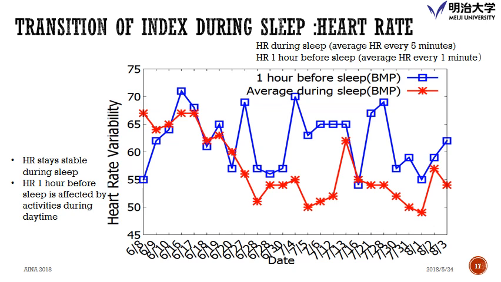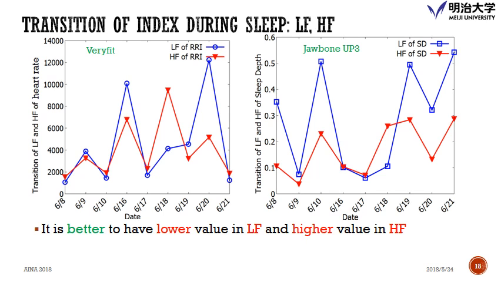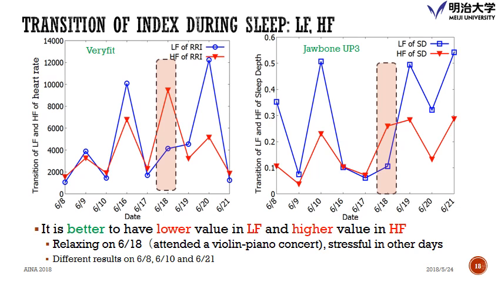Okay. And this is the transition of the index during sleep for the low frequency domain and high frequency domain. And we can understand that it's better to have a lower value in LF and a higher value in HF. So we can see on 18th June, we have better values here. So maybe this day was a very relaxing day. And on the last day, I just attended a violin piano concert, and on other days it was a little bit stressful, unfortunately.